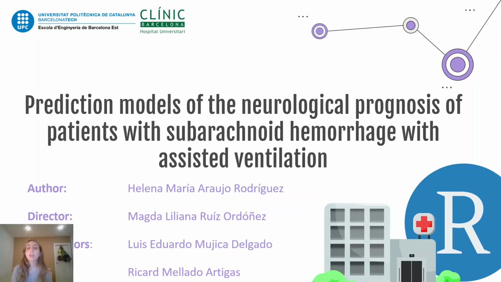I'm going to tell you about my degree's final thesis. First of all, subarachnoid hemorrhage is a rare type of stroke which can cause the death of the patient and/or permanent injuries. Because of this, the project aims to create a super tool that can be useful for the medical staff of the ICU by predicting the prognosis of patients.